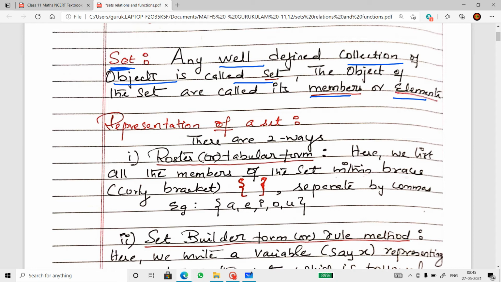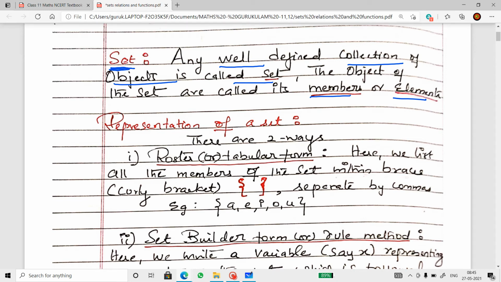In everyday life, we deal with collections of objects of some kind or the other. For example, the collection of vowels in the English alphabet, all colors in a rainbow, all states of India, all rivers of India, all the factors of a particular number, all the prime factors of a particular number.